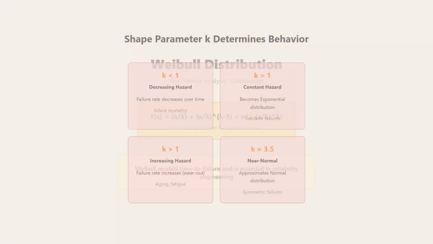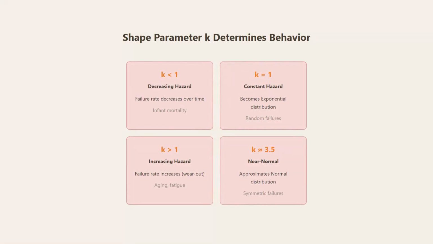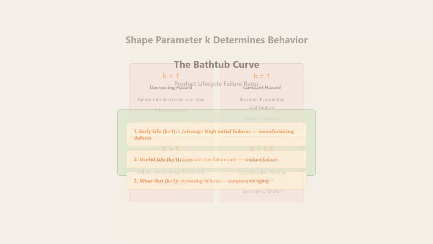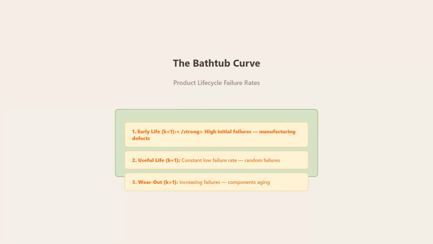The shape parameter k determines the failure behavior. When k is less than 1, you get decreasing hazard. Failure rate decreases over time like infant mortality. When k equals 1, it becomes exponential with constant hazard, random failures. When k is greater than 1, you get increasing hazard as things wear out from aging and fatigue. And when k is around 3.5, it approximates a normal distribution.